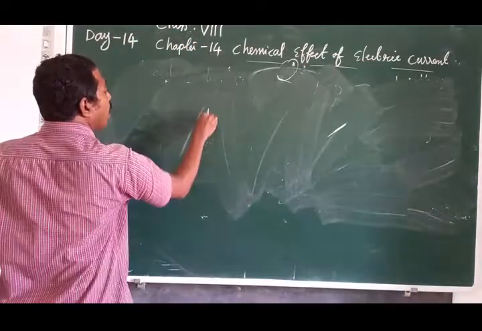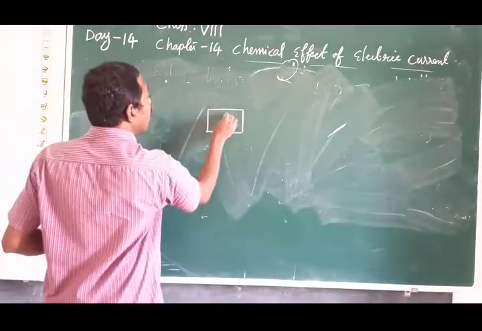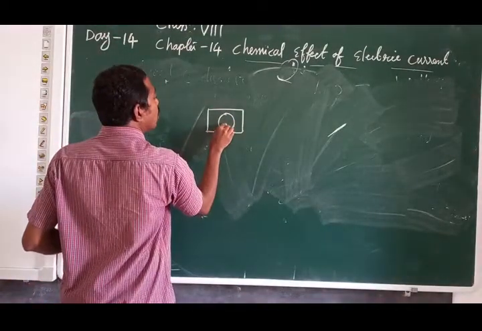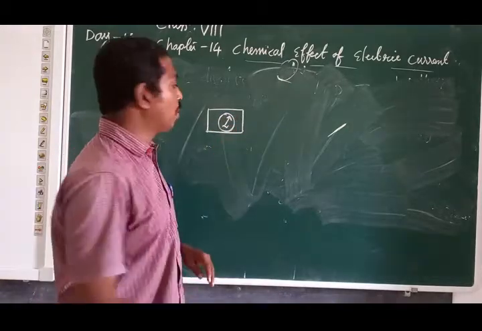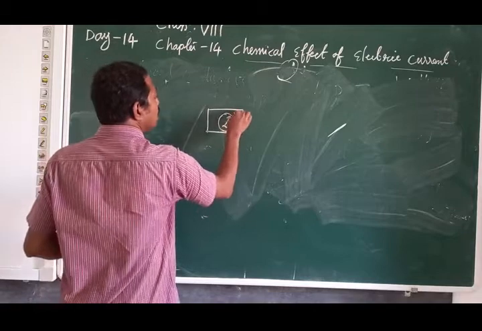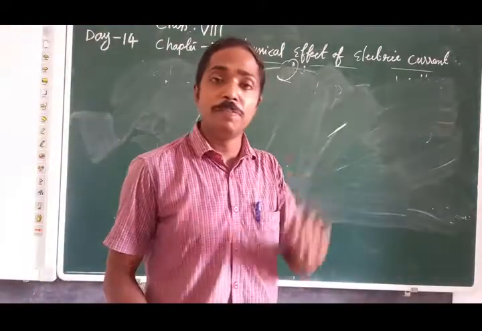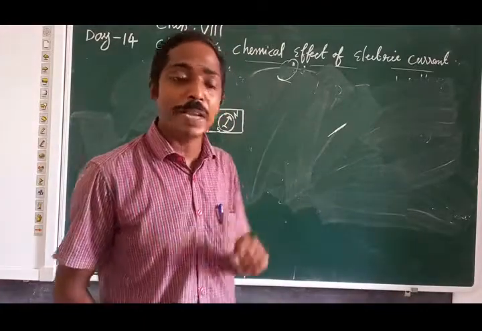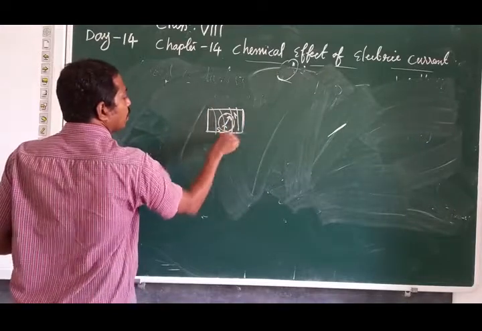Take a matchbox, then place a compass. The compass shows magnetically north and south. The compass needle will deflect; it is a tiny magnet only. Then find a copper wire.